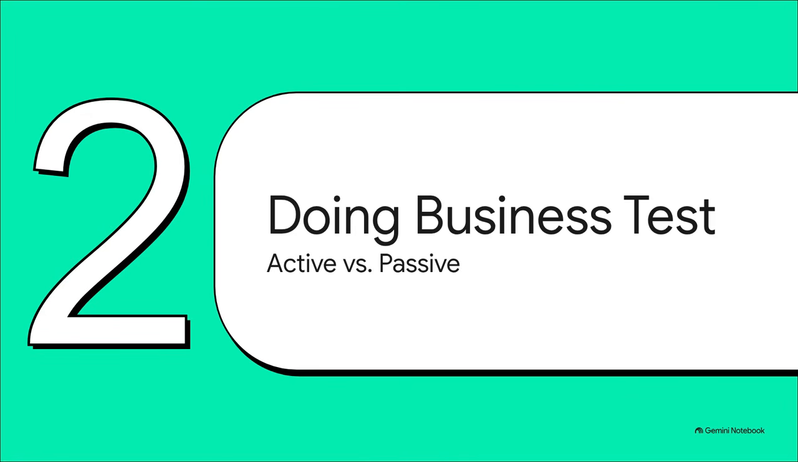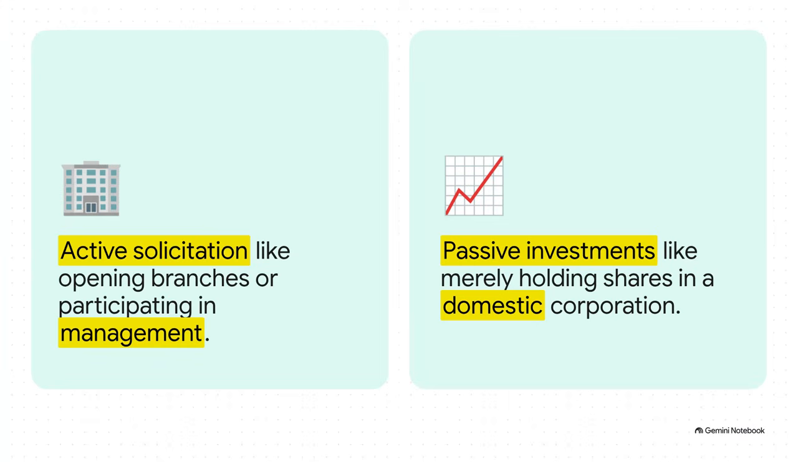Moving right along to checkpoint 2, the doing business test, comparing active versus passive. Okay, so we know what makes a domestic corporation. But foreign corporations, the Board of Accountancy loves to try and trip you up here by blurring the lines. It all comes down to contrast. Active commercial solicitation, like opening a branch office or having a hand in management, that makes a foreign entity an RFC. But what if it's just a passive investment, like they're just holding shares and collecting dividends? That keeps them squarely in the NRFC category.